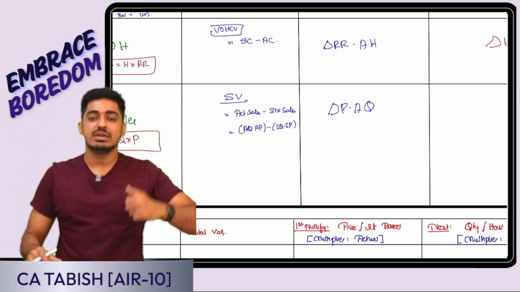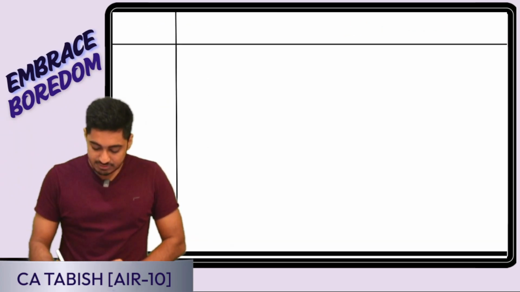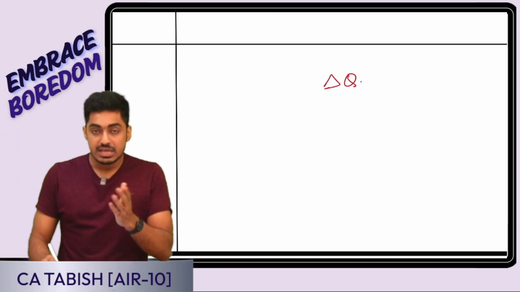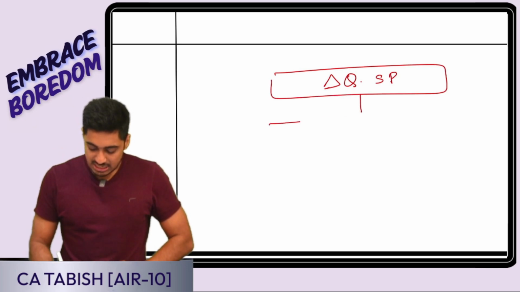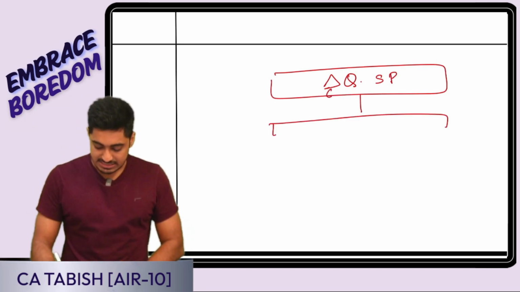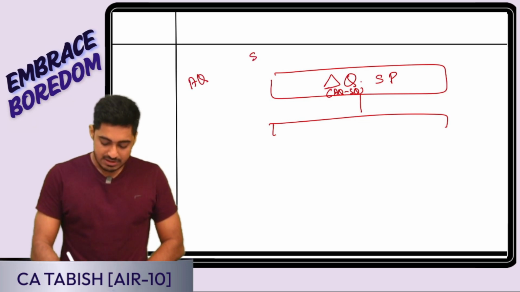Now I am having the impact of change in quantity. I have the volume variance, the difference in quantity, converted into value at price. Which price am I having? Standard price. Now if I am going to analyze further, this is AQ minus SQ. I have AQ, I have SQ. In the middle of the two I will bring in RSQ.